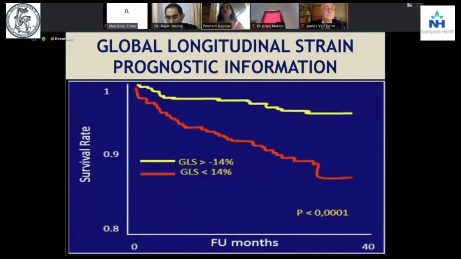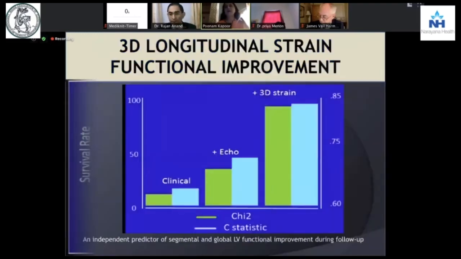So a global longitudinal strain more than minus 14% or less than plus 14% has a very, very sensitive p-value. If you follow up these patients, global longitudinal strain gives us very marked prognostic information about the therapy that is being given, not just the anti-cancer, but any kind of therapy, whether it is revascularization or medication for an angina patient.